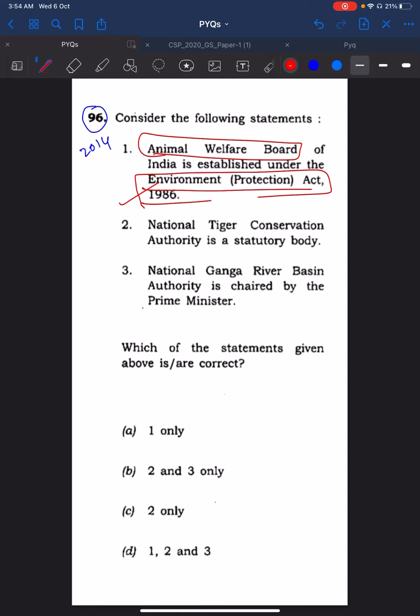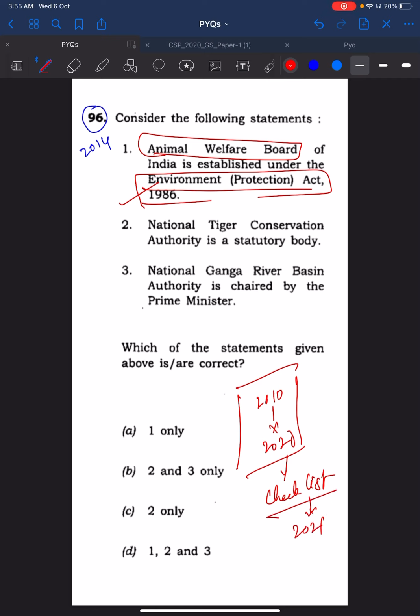So in the last few days, if you are worried or thinking about what to do, just take the questions from 2010 to 2020, go through the concepts and just check. This is a checklist for your 2021 prelims. Just go through the previous year questions and see, do you know something about these concepts which are mentioned? Like if the Environmental Protection Act was mentioned, just go through it. If the Forest Rights Act is mentioned, okay, do you know something basic? Recollect it.